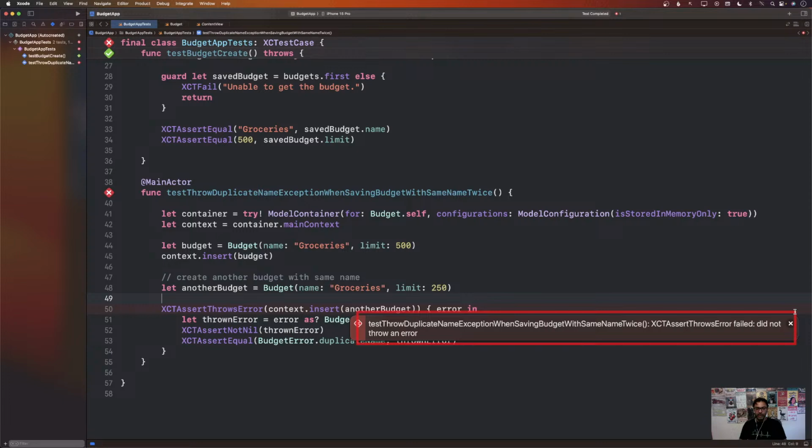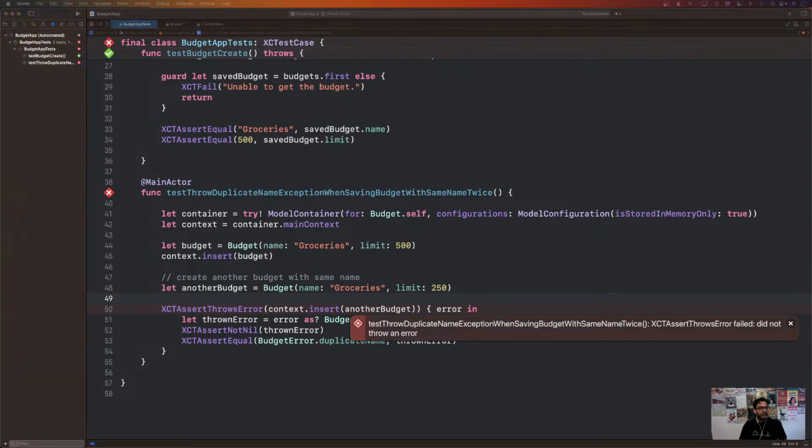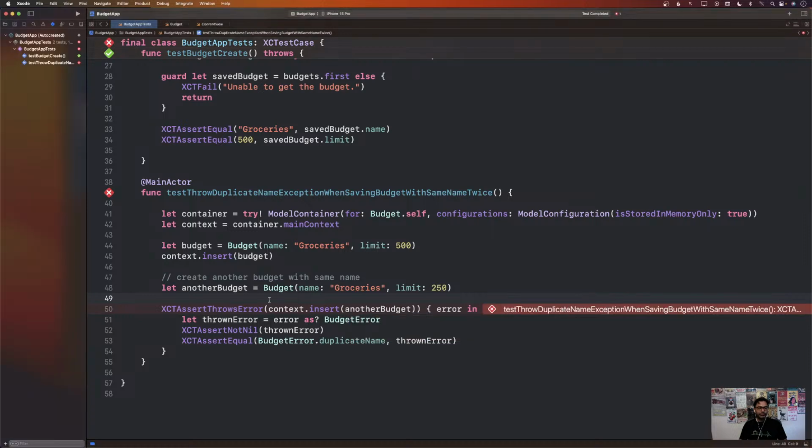If you see why the test is failing, it's actually telling you that the test was expecting that the error will be thrown, but the error was not thrown. So that is the reason that the test is failing. Something that we are trying to do over here is that when you try to add another budget, it should throw an error, but it's not throwing an error. So something is wrong. And this is the business logic. This is the domain logic that we need to test. Like what exactly is going on and how can we make this test pass?